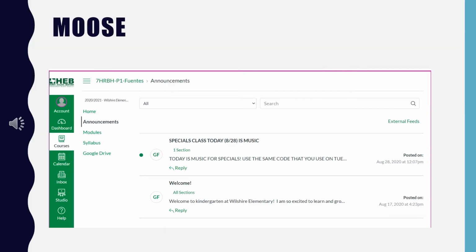In HEB ISD, we use what is called a MOOS planning calendar. That stands for Management of Organizational Skills Every Day. This is a communication tool that increases the opportunities for homeschool communication. It looks a little different online, but it is crucial that you check it daily. This is where you'll find class announcements and notes from the teacher and so on with the rest of the circled icons.